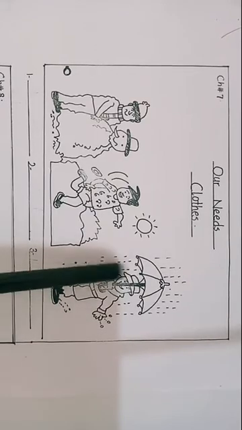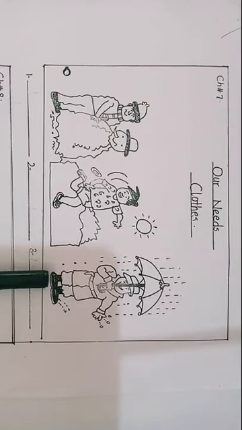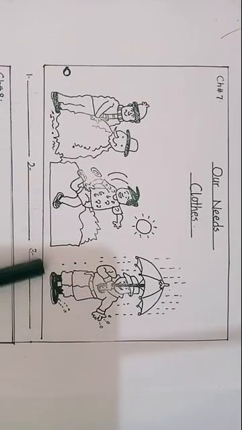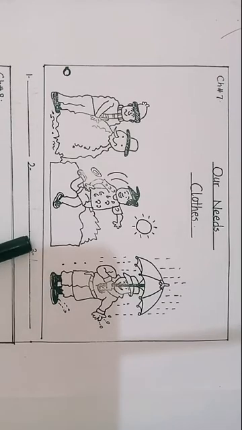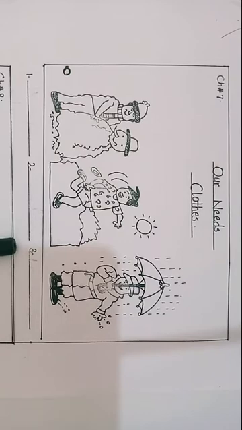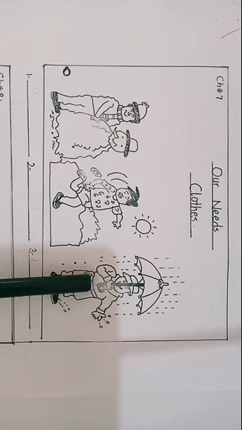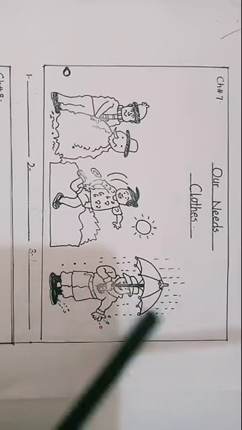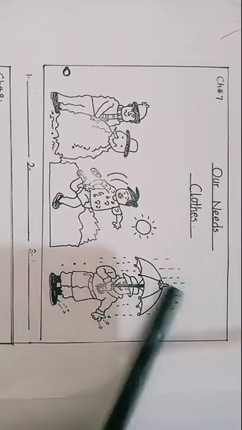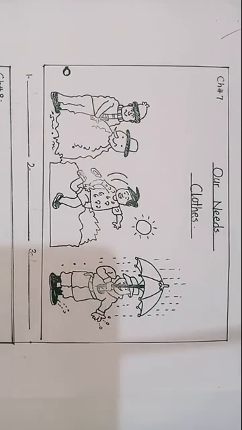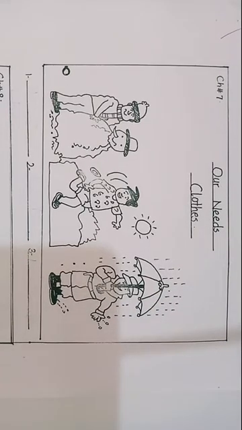Next one picture, look at here. What is this man holding? This man is holding an umbrella, and it is raining. So we can say this is rainy season.